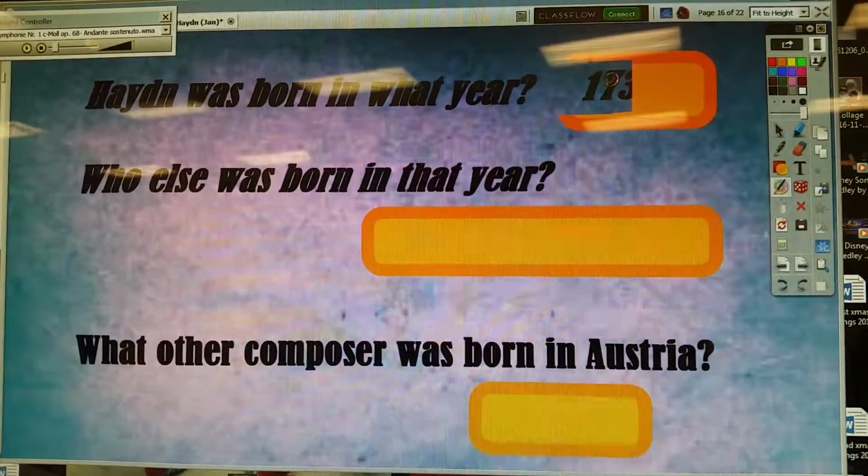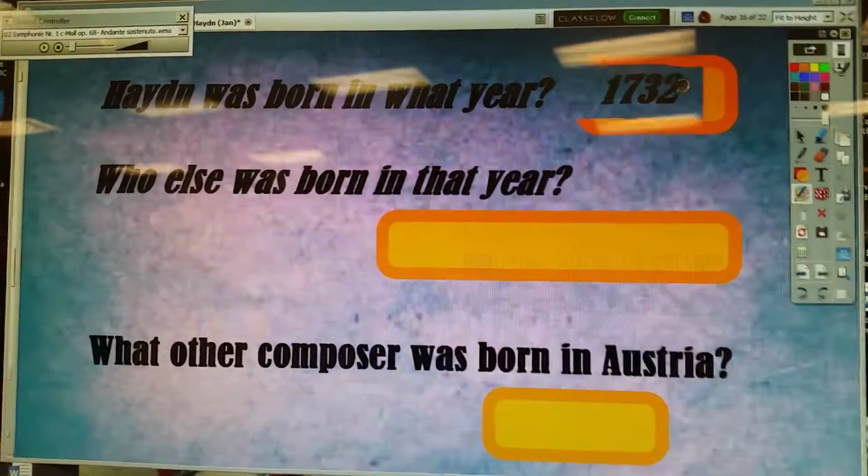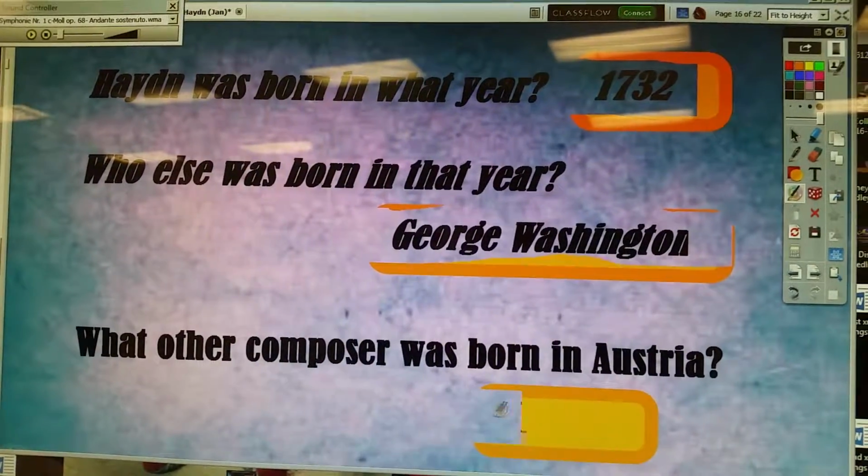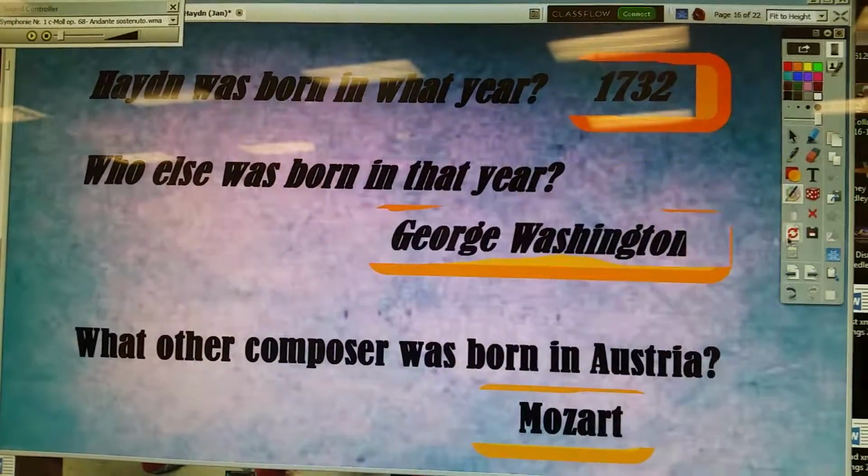1732. Yay. Who else was born in that year? That was George Washington. What other composer was born in that year? Mozart. We're giving out swim bucks for these. Make sure you reset before you go to next page.